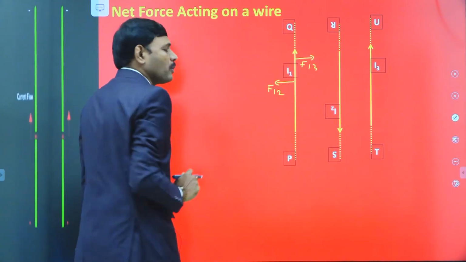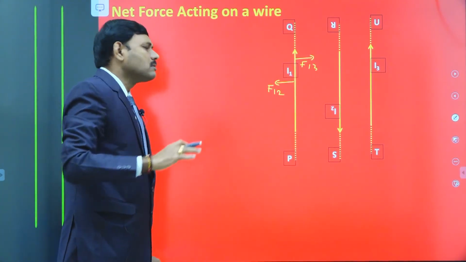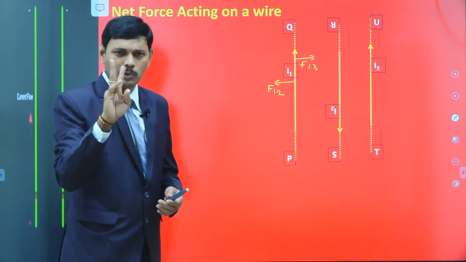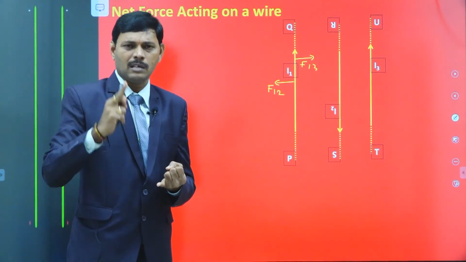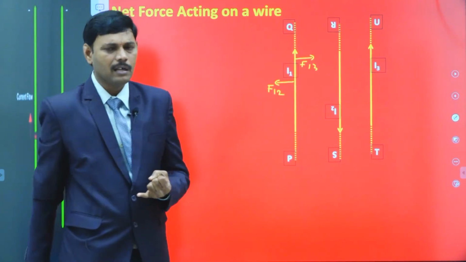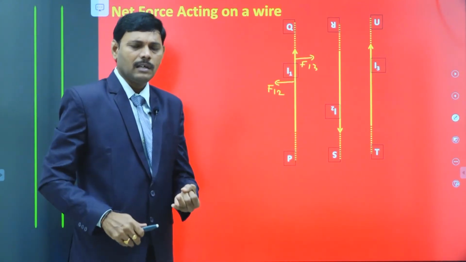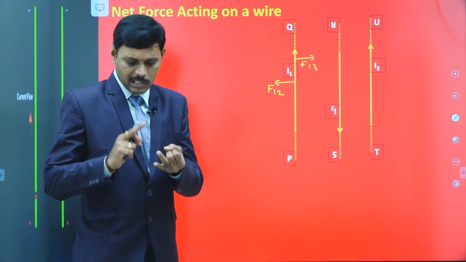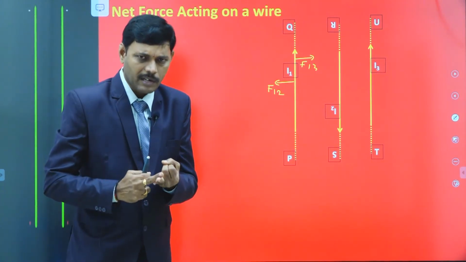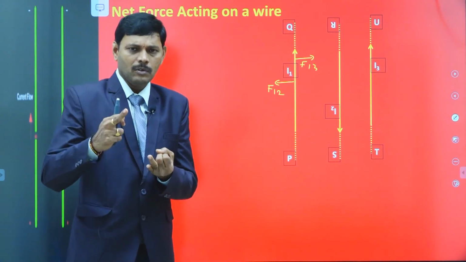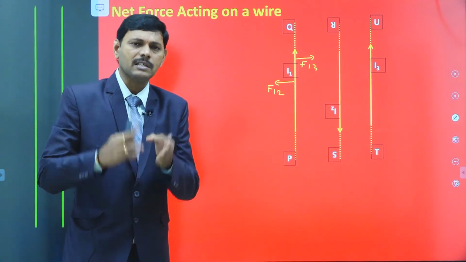Only simple principle. Here, throughout all these applications, we are using two things. One is magnetic force formula, mu naught I1 I2 L divided by 2 pi r. For the same direction of current, if two wires carrying current in same direction, that is attractive. Two wires carrying current in opposite direction, that is repulsive.